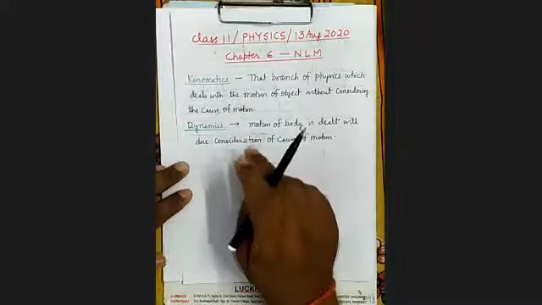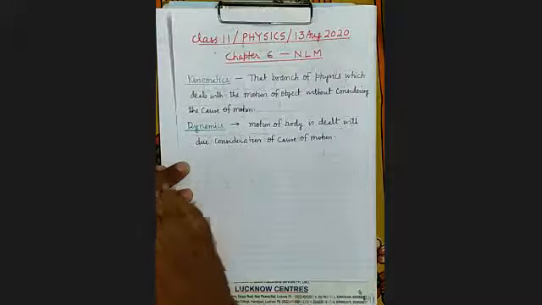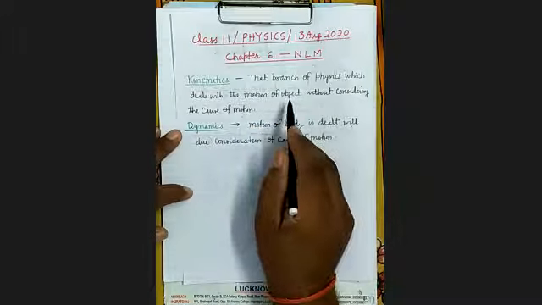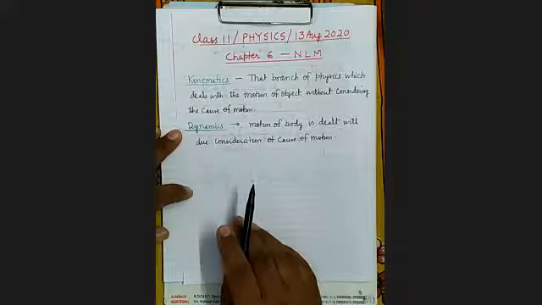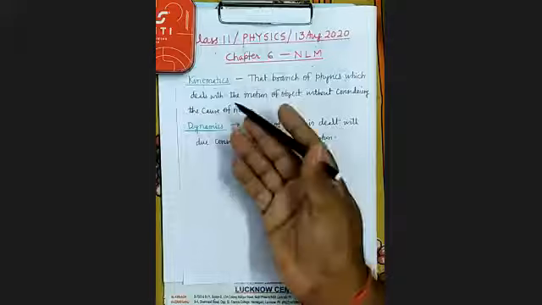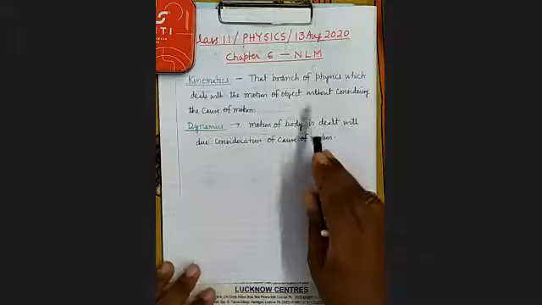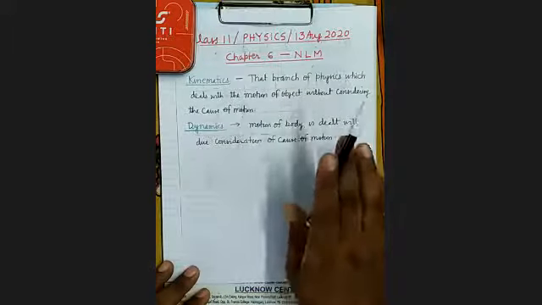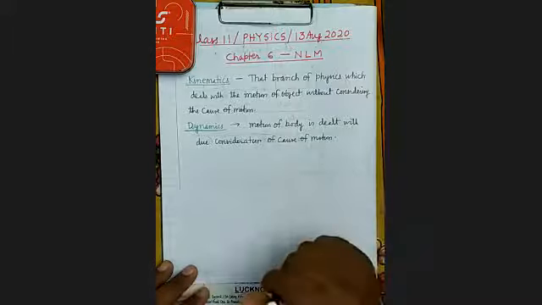Now see here, what is kinematics? Kinematics is that branch of physics in which we study about the motion of the body without considering the cause of the motion. We have already studied motion in straight line and motion in plane, and during that discussion we have not discussed the cause of the motion, meaning what governs the motion of bodies.